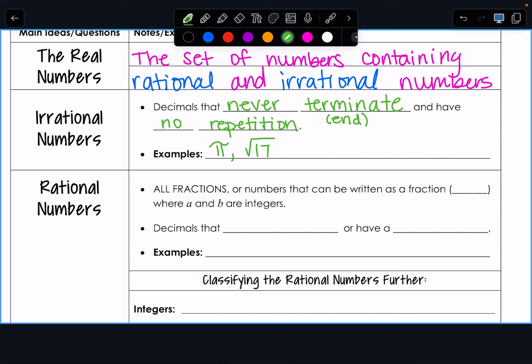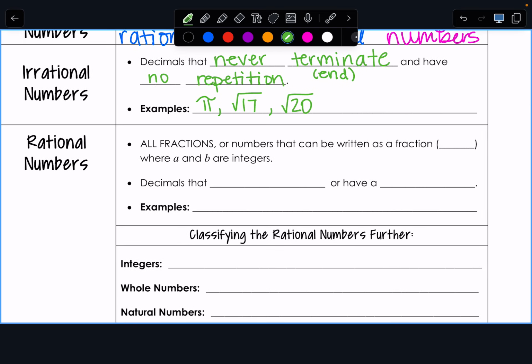Okay. What would be another square root that would be irrational? The square root of 20. 20 is not a perfect square, so the square root of 20 would be irrational. Now, could I write down the square root of 25? No, because 25 is a perfect square. We can reduce it, because you said the right answer. We're going to be able to classify that as a rational number.